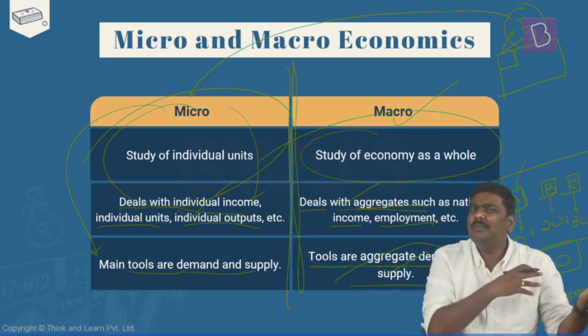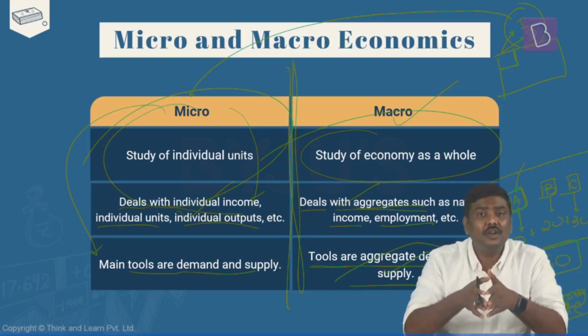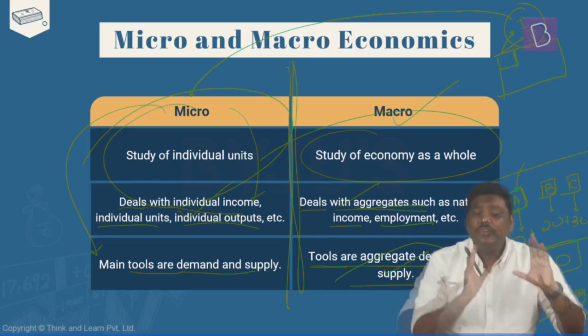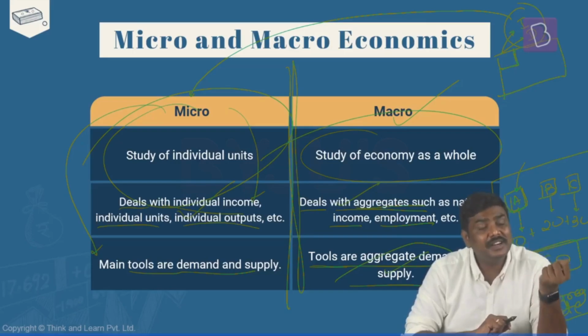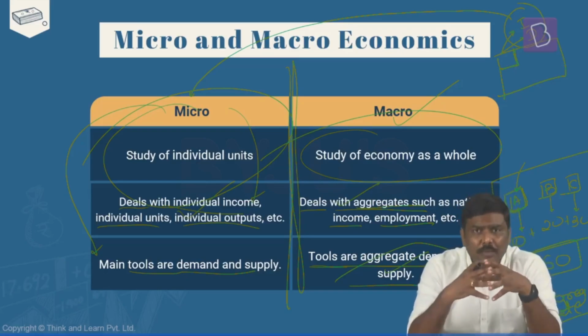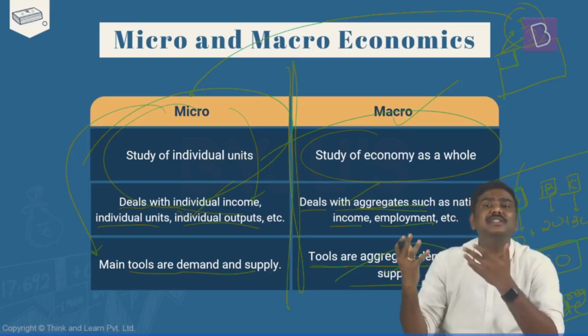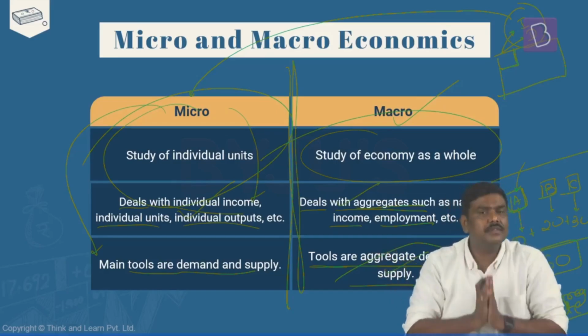Beyond this, there are multiple differences. But for UPSC, you don't have to go to that extent or depth to understand the difference. If you can understand that when individual economic agents are considered and studied, we refer to that as microeconomics, and when the overall economy is considered for the study, that is basically the idea of macroeconomics. If you can understand this, more than sufficient.